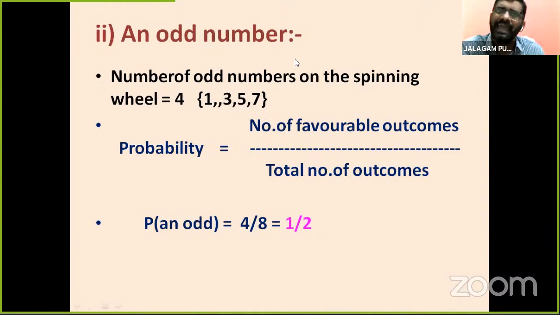So we may create another one, an even number. Try this. It's also very easy. Using this one, we may create a prime number also, or composite number. Find the probability of a prime number. Find the probability of a composite number. We may create so many problems using this one. Here the probability is 1 by 2, which is 50%.